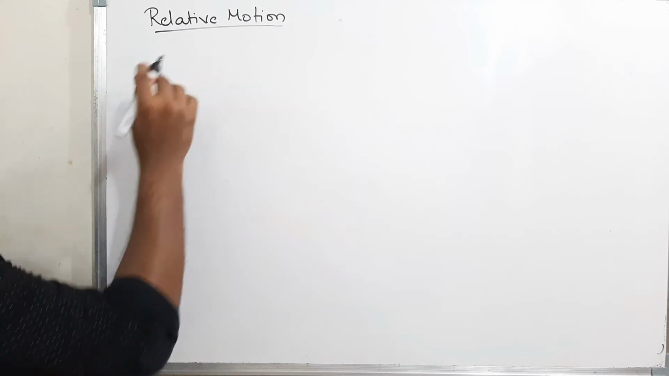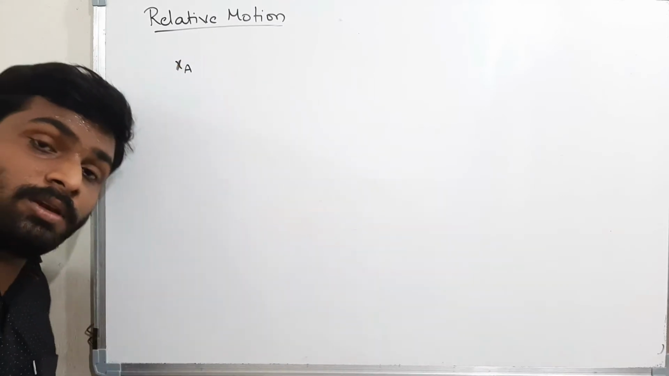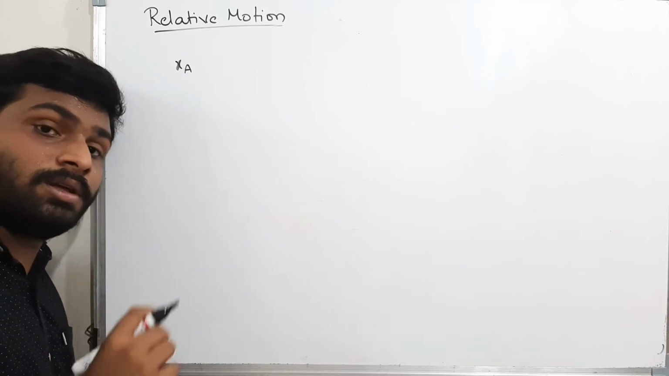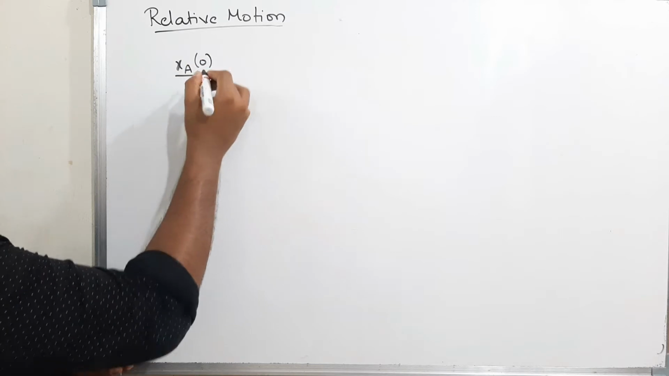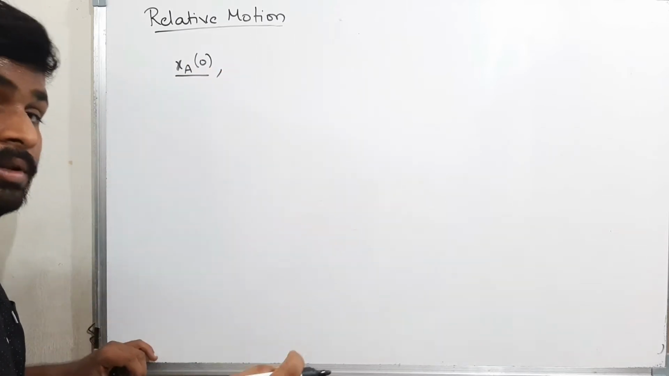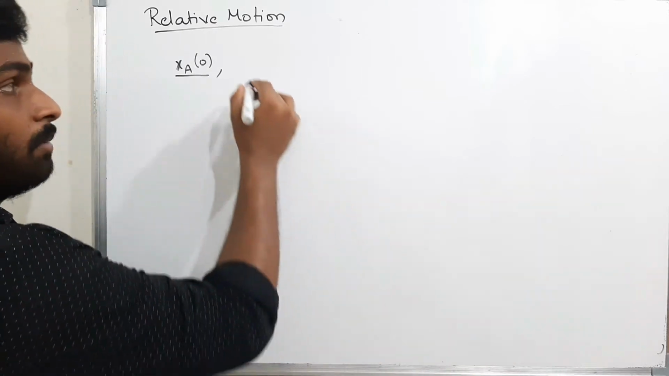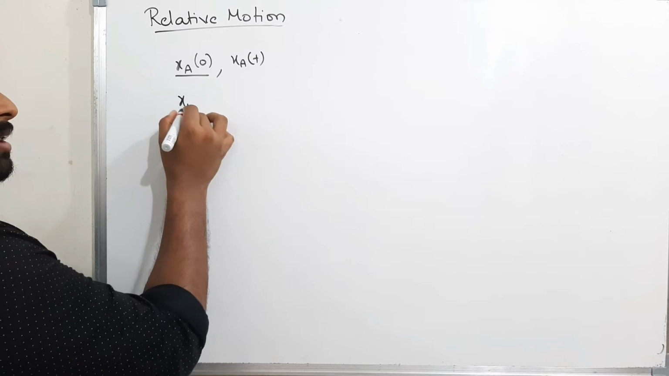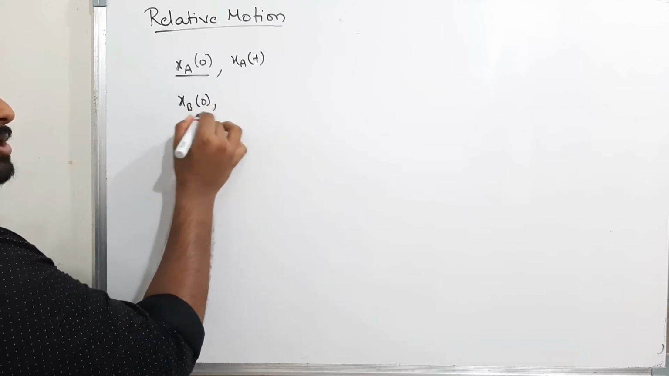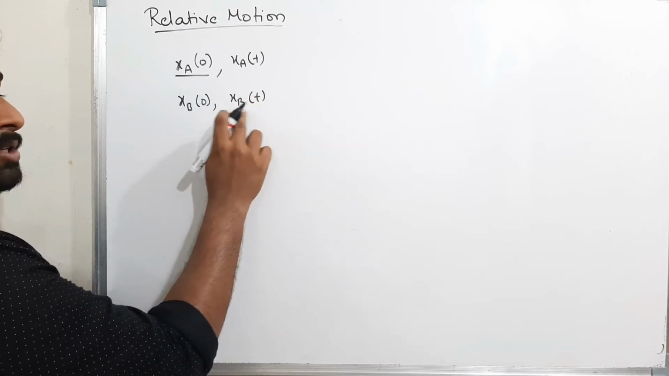Okay, now observe carefully what I am doing. See here. The position of A at time t equal to 0 means the initial position of A, xA of 0, and the position of A at time t. That means after some time the position of A is somewhere there, given by xA of t. In the same way for B, the initial position is xB of 0, and the final position of B is xB of t.